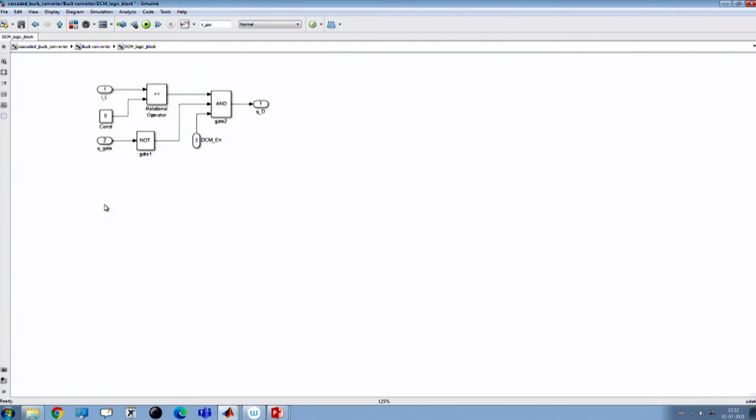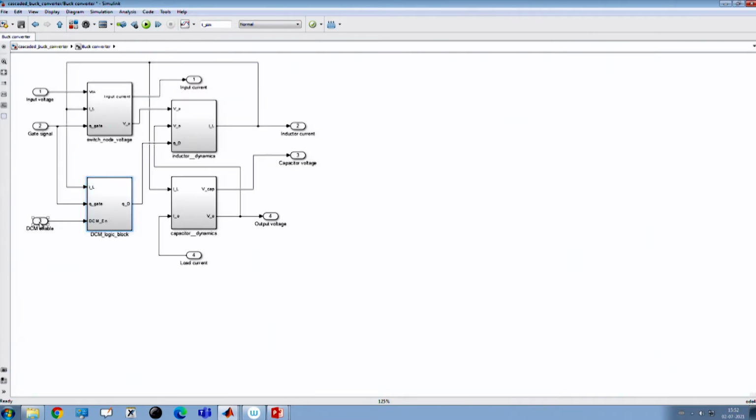Then what else? In the DCM enable logic, everything is the same, there is no change, because the internal structure remains the same, but the enable signal which is coming from outside, I want to make it different.